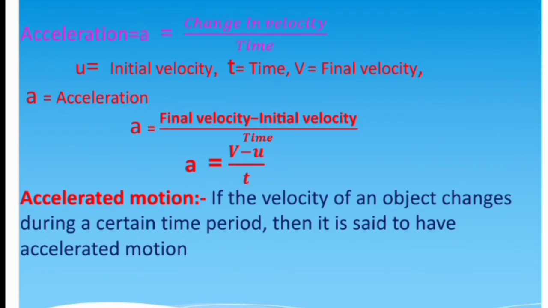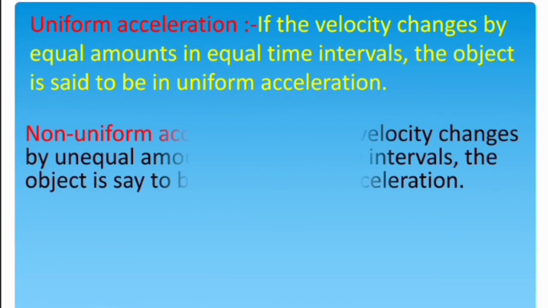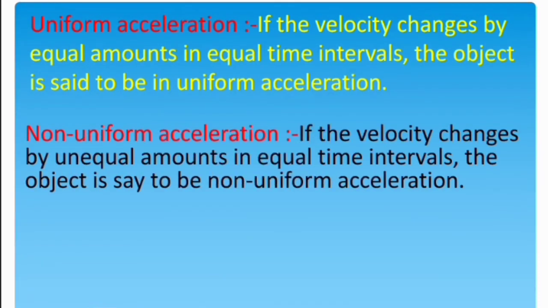Definition of accelerated motion: if the velocity of an object changes during a certain time period, then it is said to have accelerated motion. Uniform acceleration: if the velocity changes by equal amounts in equal time intervals, the object is said to be in uniform acceleration. Non-uniform acceleration: if the velocity changes by unequal amounts in equal time intervals, the object is said to be in non-uniform acceleration.